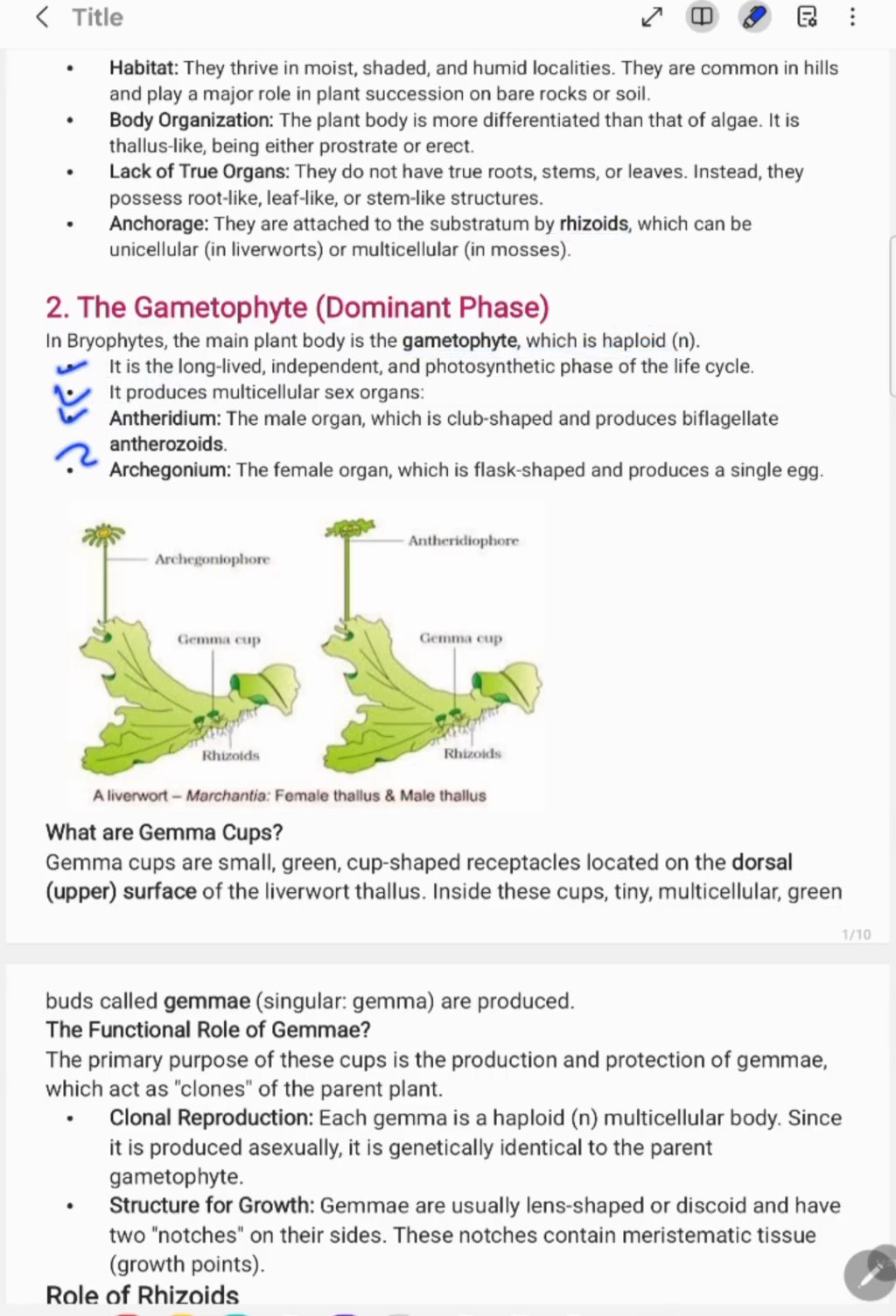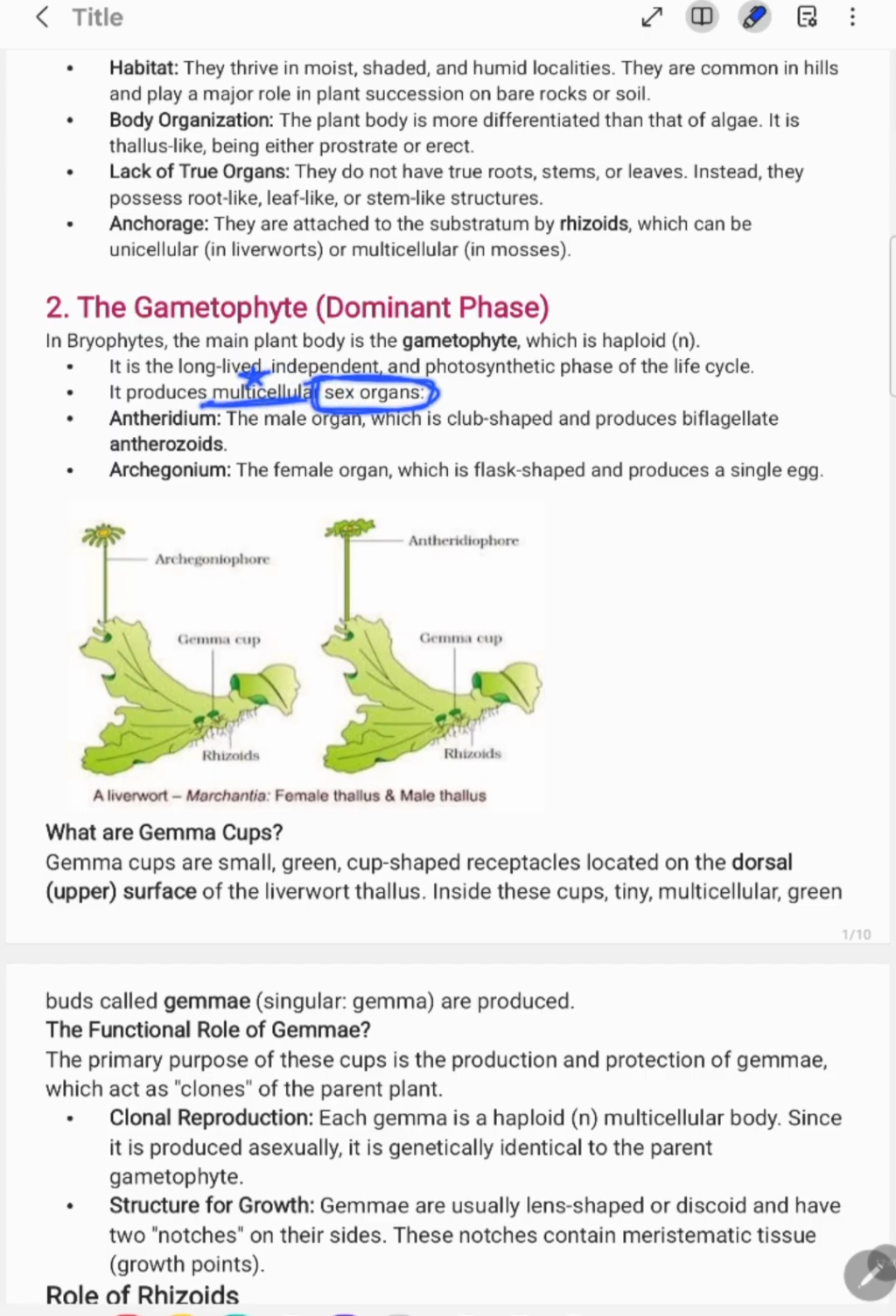Now some points related to the gametophytic phase. It is long lived, as we have discussed earlier, independent, it is not dependent on any other phase, and photosynthetic. The gametophytic phase of the bryophyte is photosynthetic, meaning they are able to photosynthesize, able to prepare their own food, not dependent on external or any other kind of sources. It produces multicellular sex organs. The sex organs formed during this stage are multicellular in nature.